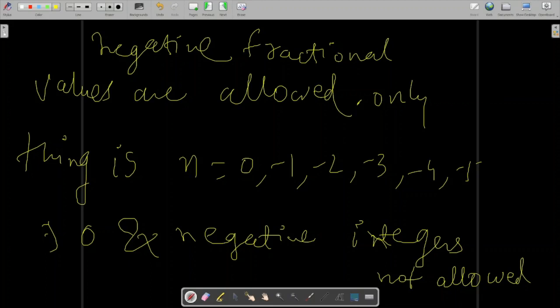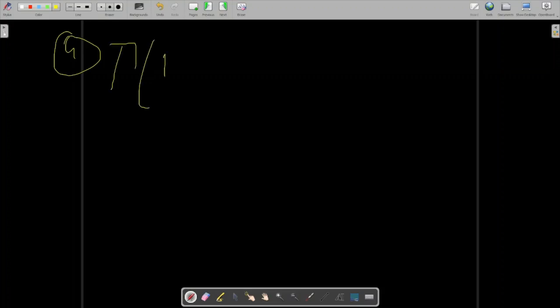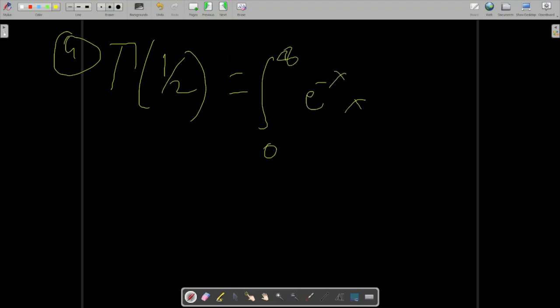So the third property is over. Now we will move on towards our fourth property. Now this is for a positive fraction. What will this be equal to? You know this very well, that from the definition of the gamma function it will yield us something like this.